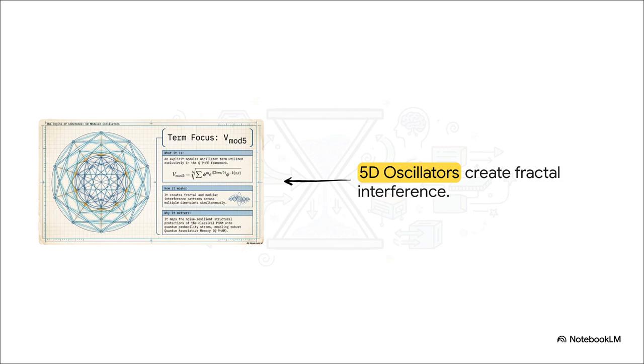It's an explicit modular oscillator term labeled V-mod 5, utilized exclusively in the quantum framework. It allows the energy flow from a classical FAM vault to cross the threshold into a quantum FAM system, creating coherent superposition that scales across 5 dimensions simultaneously.